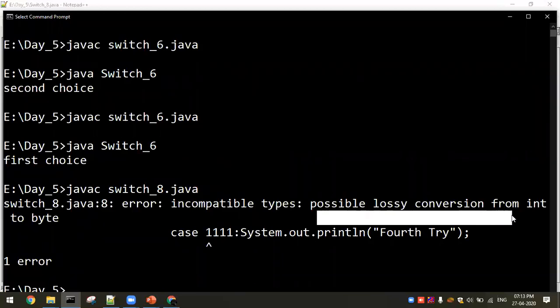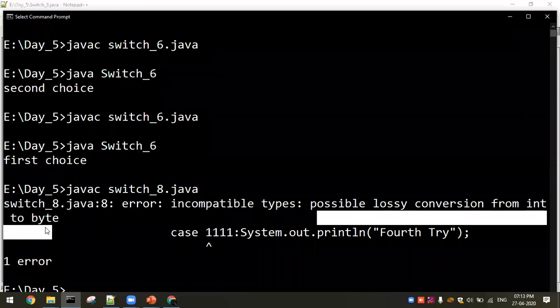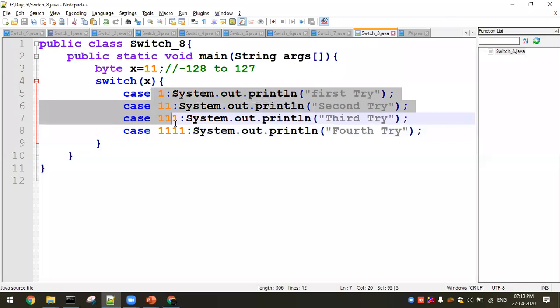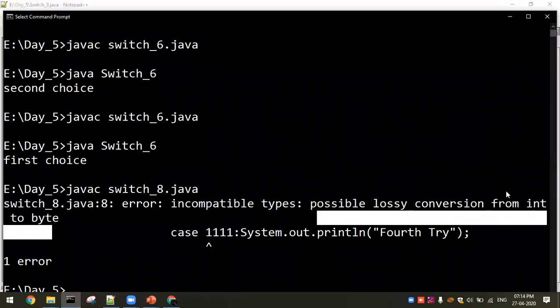Possible lossy conversion, int cannot be converted to byte. You got it? So you have given a byte expression, but you gave a case value. So what will happen? This is not going to be the same. If you are given a byte, you have to give a byte. If you are given an integer, you have to give an integer. But here, none of the cases is there. Then you are supposed to provide what? Output error is int cannot be converted to byte.